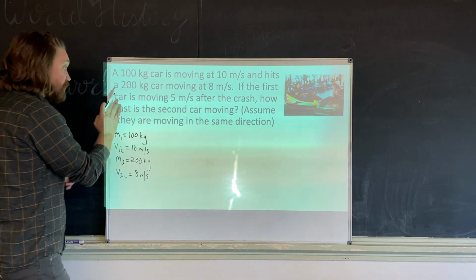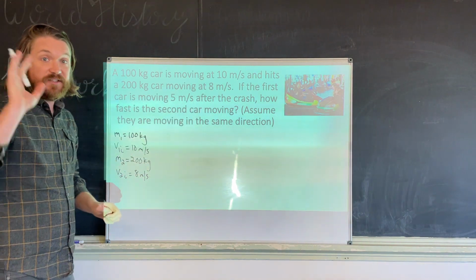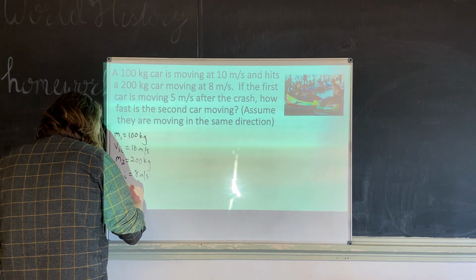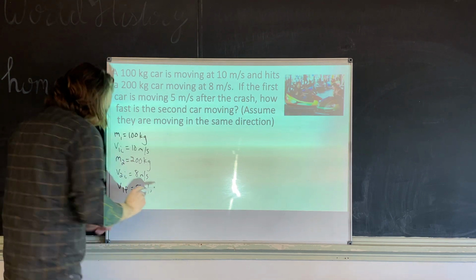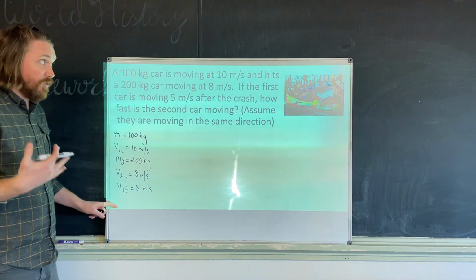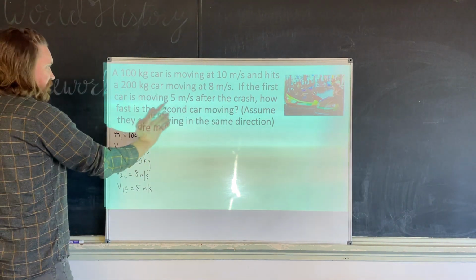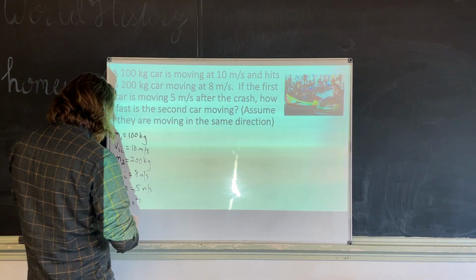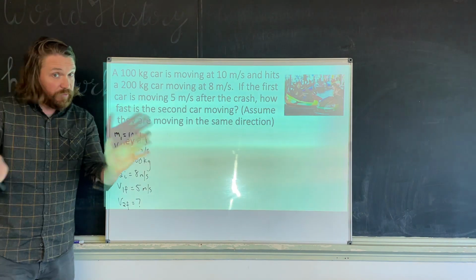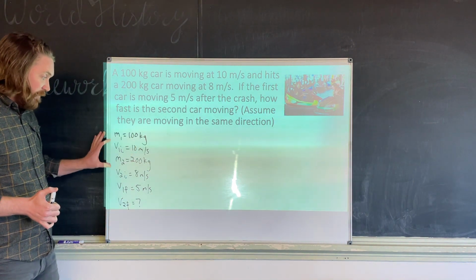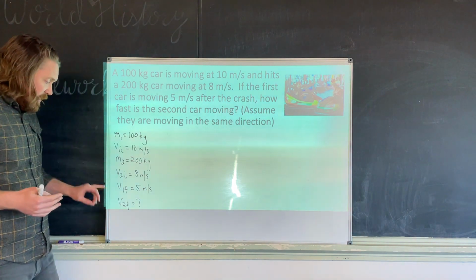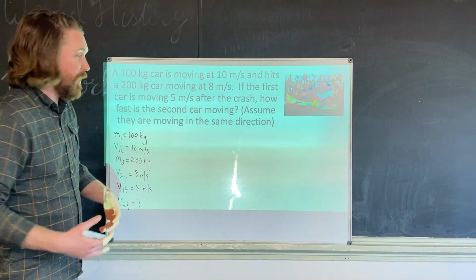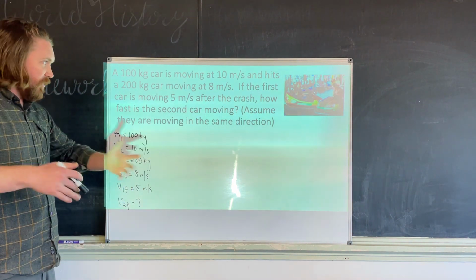Okay, if the first car is moving 5 meters per second after the crash, this is different. So now we have a V1F of 5 meters per second. So the first car is now still moving after the crash. How fast is the second car moving? So we're still looking for V2F. The only real difference here is that both objects start with a starting velocity and both objects end with a final velocity that is not 0. So that's why I wanted to show you how to do this one. Okay, second verse, same as the first.